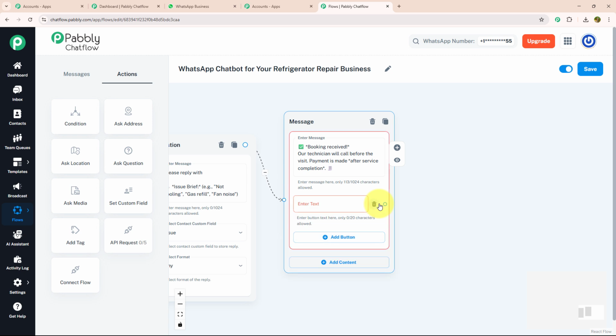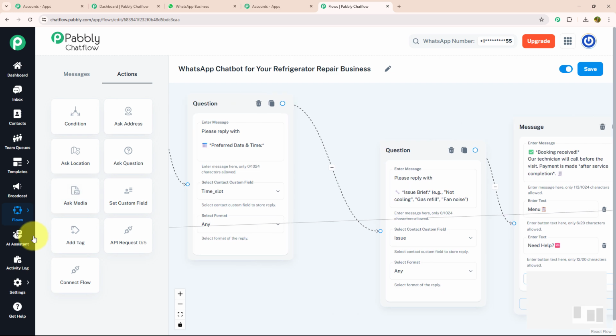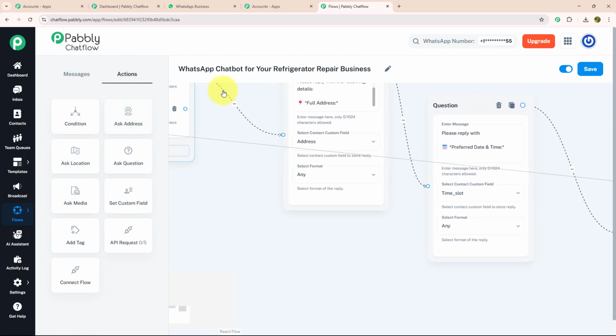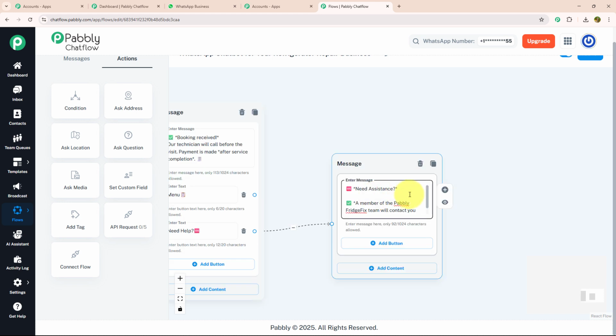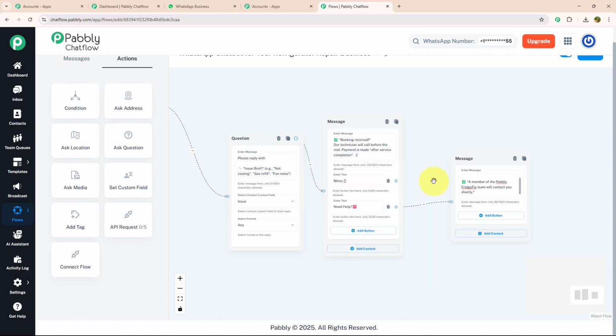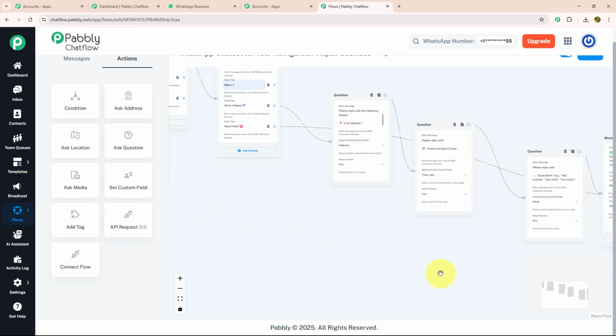With that, I'm going to provide 2 action button, menu and need help. I'm going to connect my menu button with our initial message like this, and I'm going to give a separate message for need help. For that, I'm going to drag and drop, select the text button and enter my message. Need assistance. A member of the Pabbly Fridge Fix team will contact you shortly. Now I'm going to connect every need help button with this message like this.